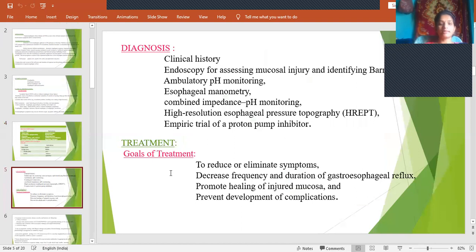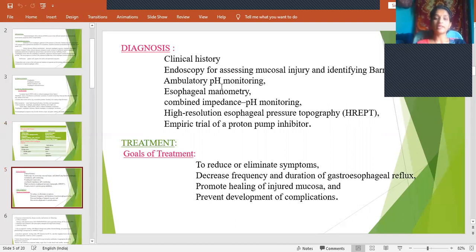And then diagnosis. First and foremost thing in the diagnosis, we have to assess the patient clinically, and we have to collect the patient's clinical history. In that, the clinical history of the patient will be taken, and then endoscopy is done to assess any mucosal tissue injury. How can we know that? That thing we can see only when we go for endoscopy.